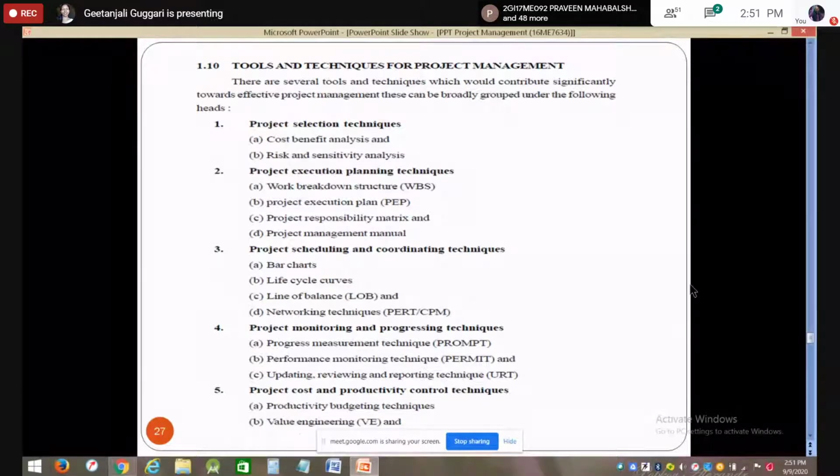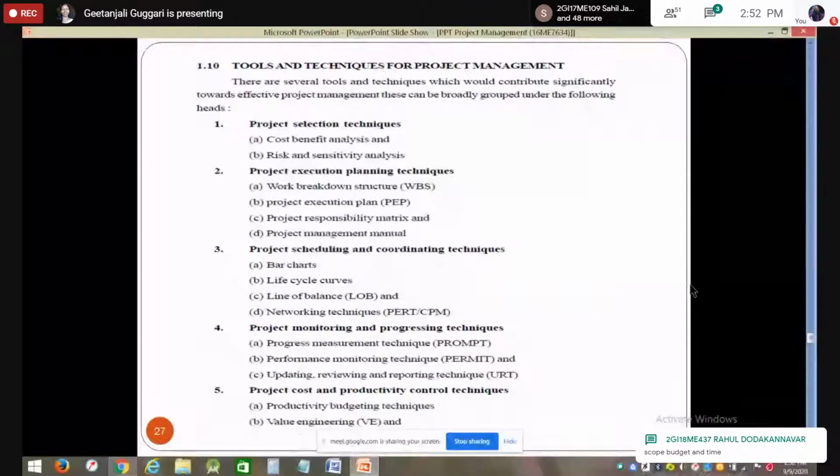So in the very first class, when I was defining project management or the project, what are the 3 constraints of a project? Can anyone unmute their mic? In the very first class, I have discussed this. Scope, budget and time. So these are the main 3 constraints. Keeping all this in your mind, and with these techniques available, the project manager has to give his best for successful completion of his project.